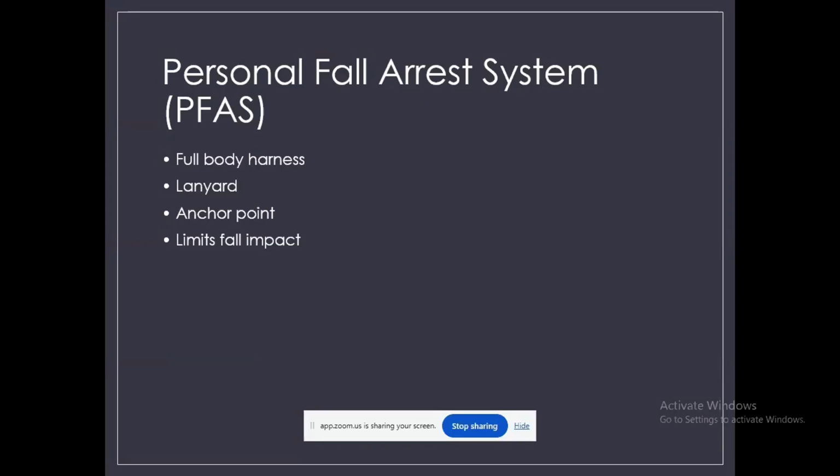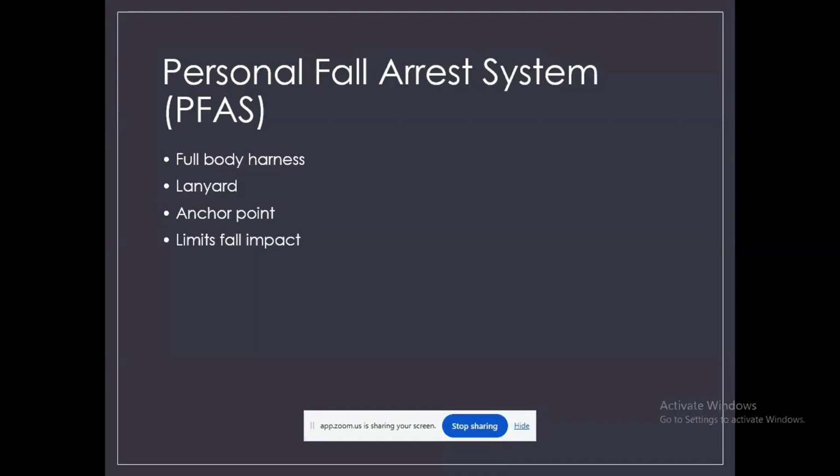It must support at least 5,000 lbs per worker. Even if the harness and lanyard are strong, a weak anchor point can fail, leading to an accident. So stress that anchor point selection is a critical safety decision.